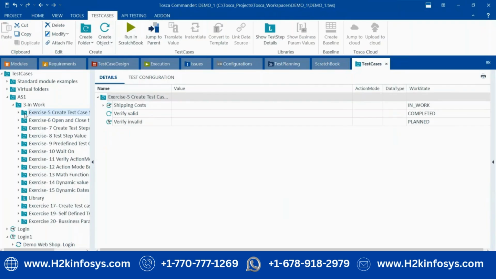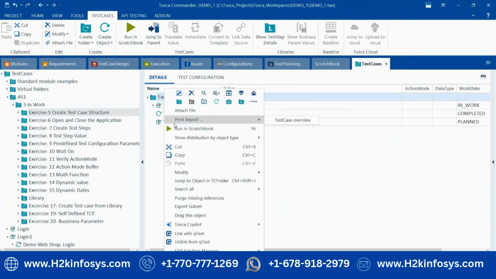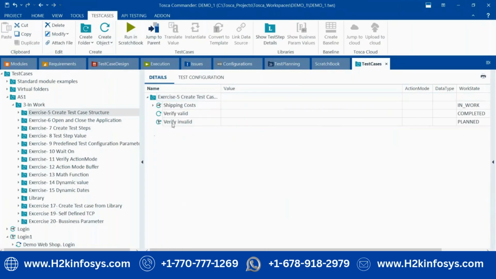So how will we run multiple test cases here? Here you have to select the multiple test cases, or else you can add multiple test cases into one folder, simply right click on the folder and run it. It will run the multiple test cases. Here you can see there are three test cases available.